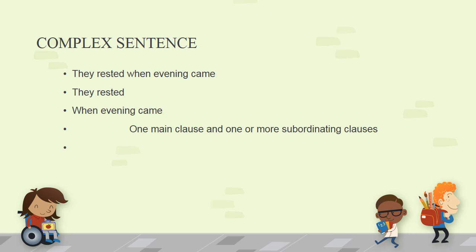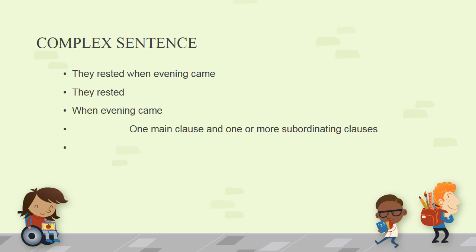What is a complex sentence? They rested when evening came. Well, this sentence can be divided as they rested and when evening came. Here, they rested gives complete meaning.